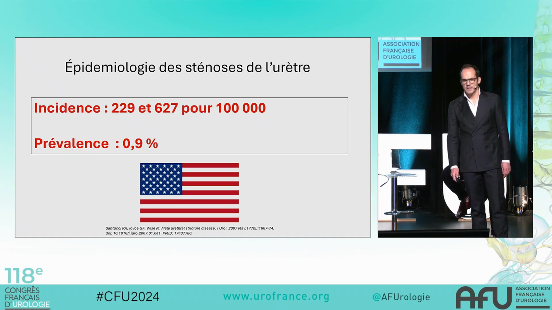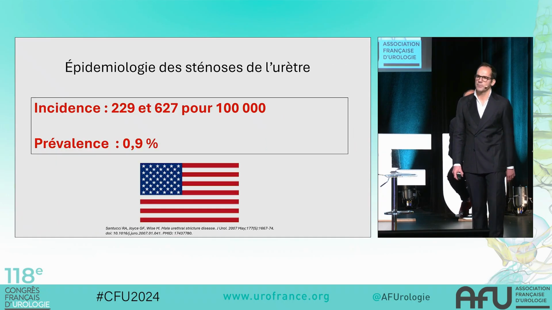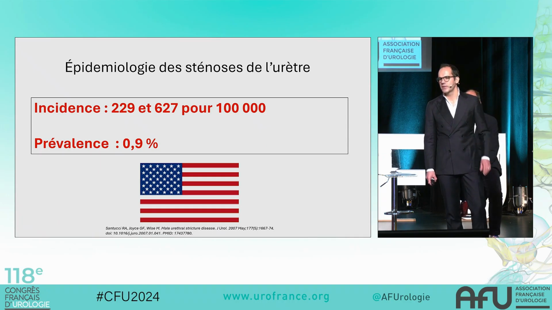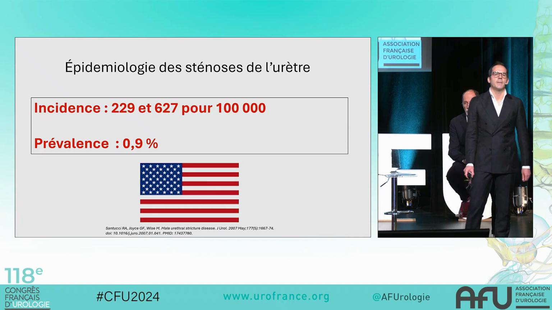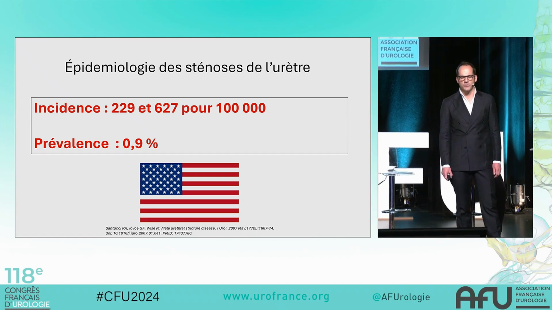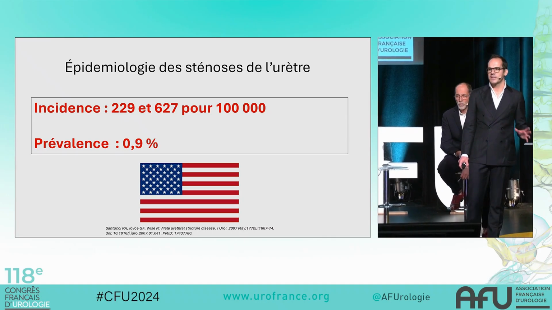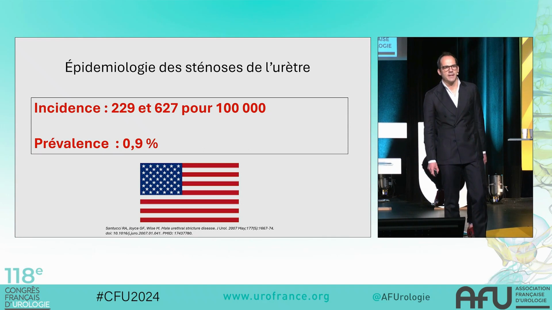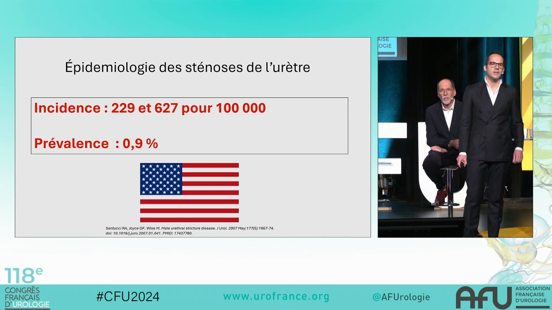Although this is a long-standing condition, we have extremely little epidemiological data on strictures. We always refer to the same study, which is a North American study based on the Medicare health system. This study reported an incidence of urethral strictures between 200 and 600 cases per 100,000 people, with a prevalence of 0.9%. Nevertheless, this study is old and dates back more than 20 years.